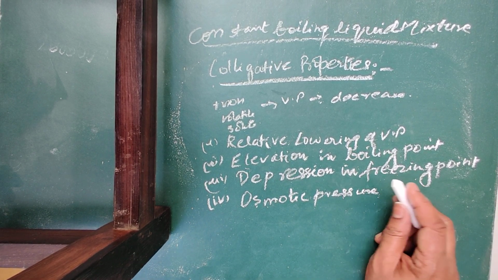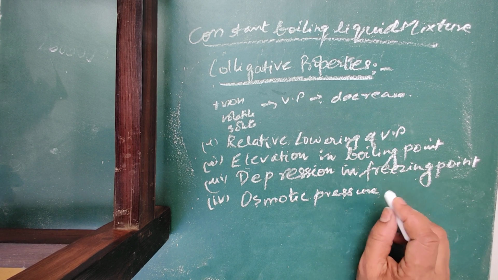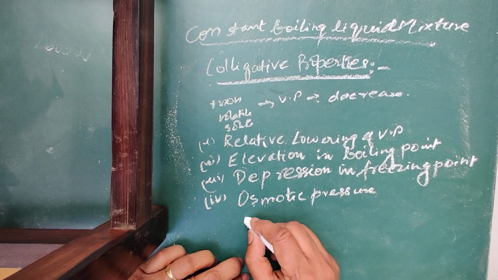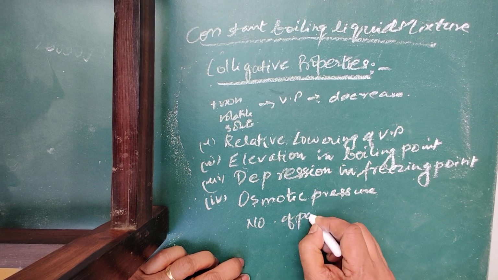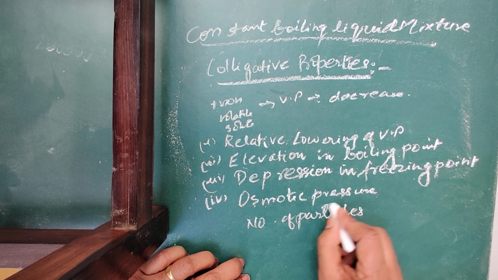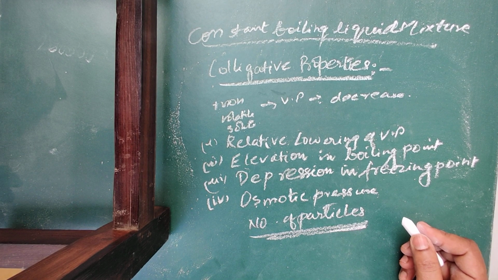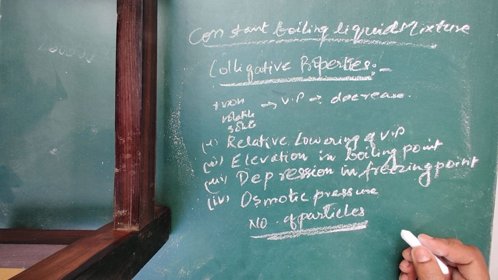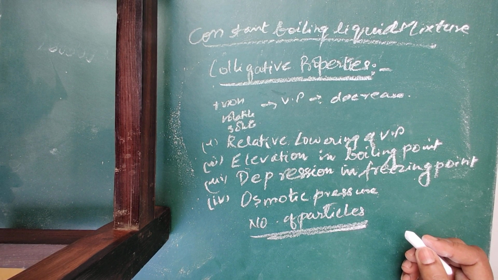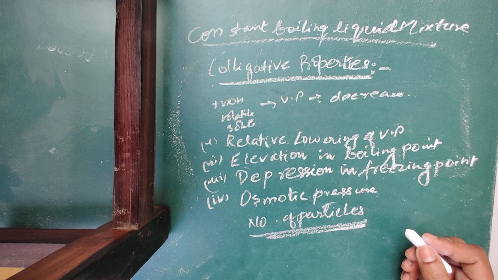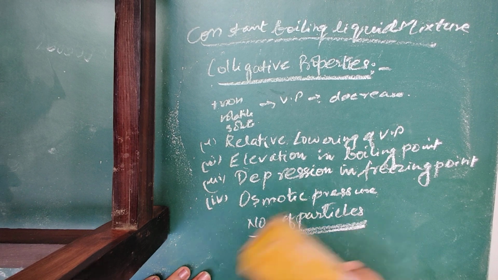All these properties do not depend upon the nature of the solute but the number of particles. Note it, number of particles. So the properties of solutions which depend only on the number of solute particles but not on the nature of the solute particles are called colligative properties. So let us study one by one. First is relative lowering of vapor pressure.